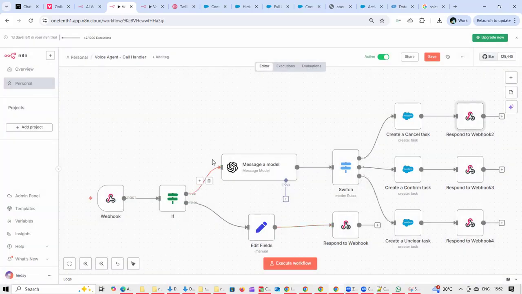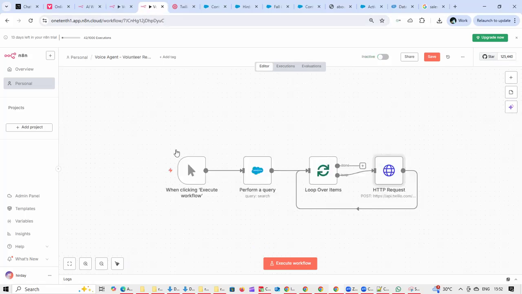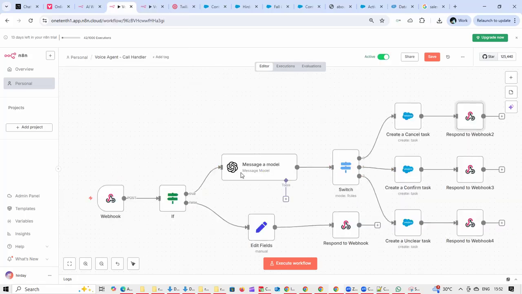So there are two workflows. The first workflow gets all the contacts, their campaigns, and then makes a call out one by one. And the second workflow makes a call, then passes the intent to an OpenAI model. Based on that, it goes ahead and creates a task.